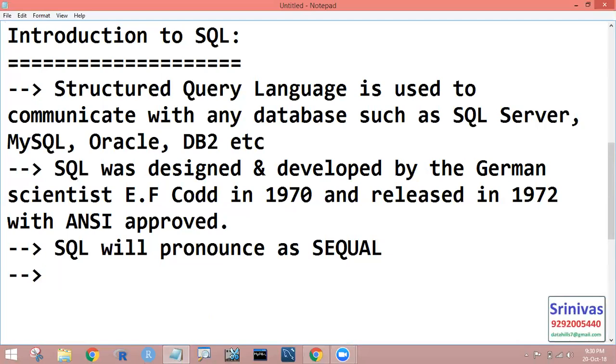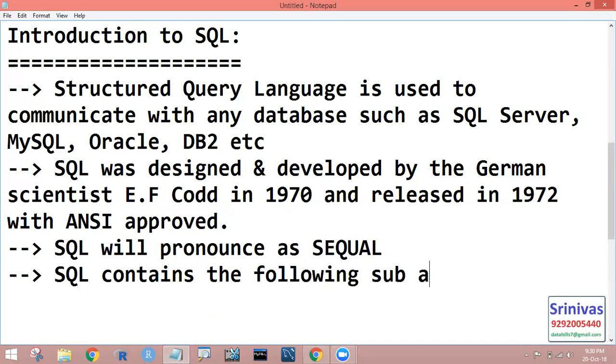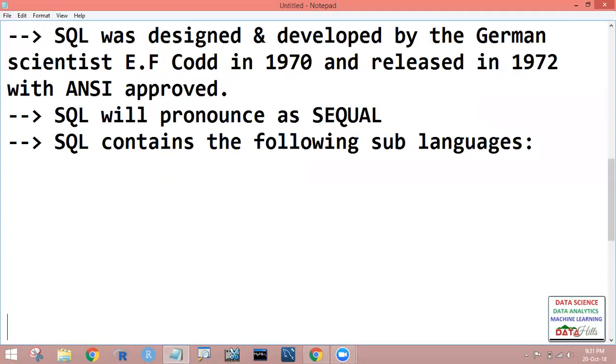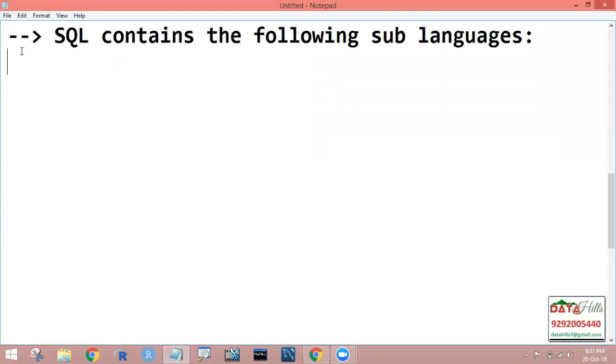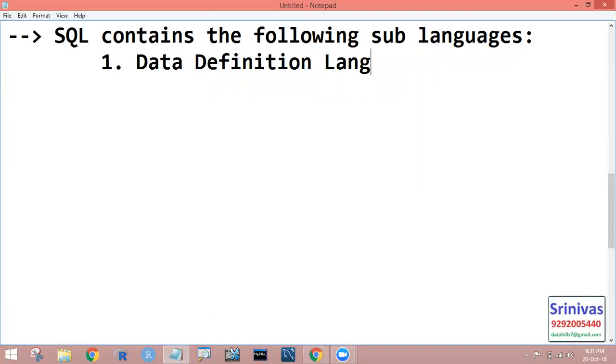And one more thing: in SQL we have some sub languages. Based on these sub languages, we create the database and work with the database. What are the languages that we have? Let us observe. SQL contains the following sub languages, and these are very important. First one is Data Definition Language. Next, Data Manipulation Language.